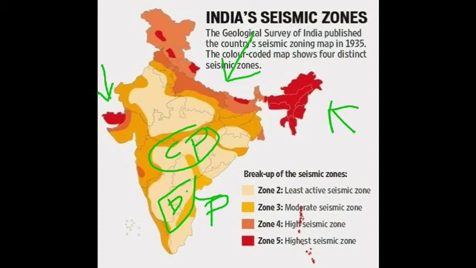In contrast, if we look at the parts of India, especially the central region and the Deccan Plateau, marked with CP and DP, this region is relatively free from earthquakes. It is mainly because the region is stable, and the terrain has matured over the years. It is much older in age when compared with the Himalayan region, because the Himalayan mountains are young mountains. So the central parts and the Deccan Plateau are relatively safe when compared with the northern Himalayan region.